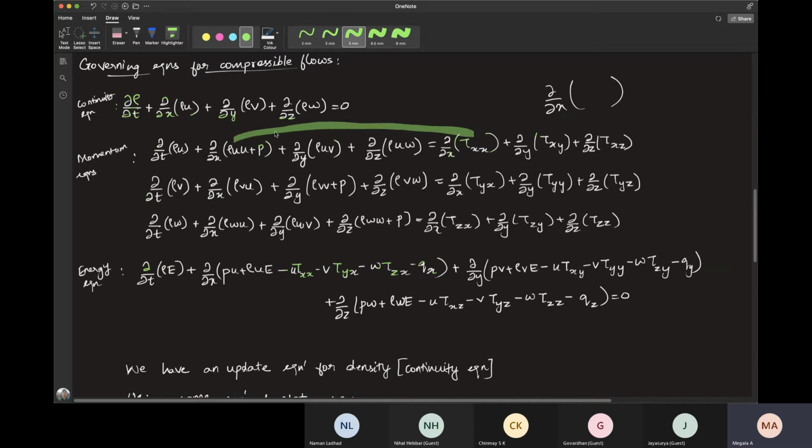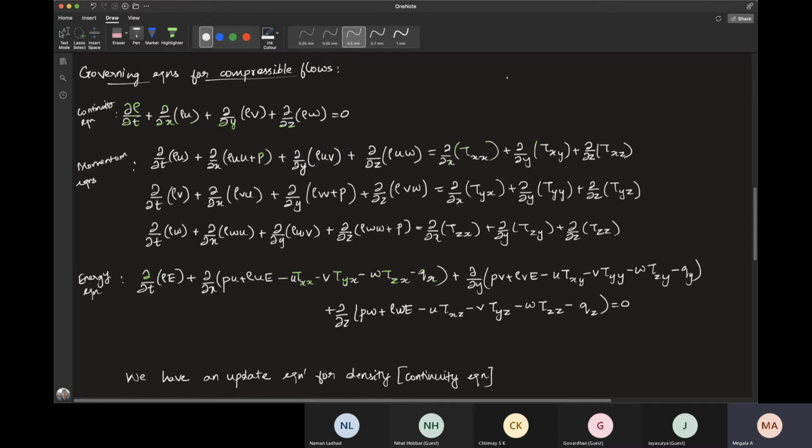We can always join them. So if all the terms are written in some form like this, then we can say that the equation is in conservative form. So now all these five equations are in conservative form.